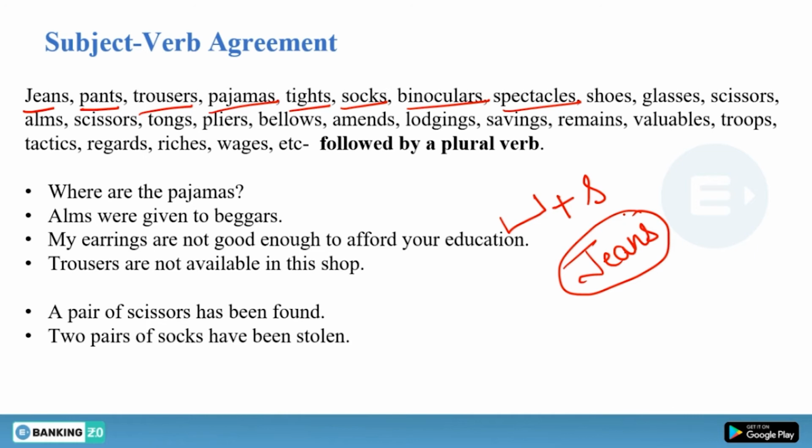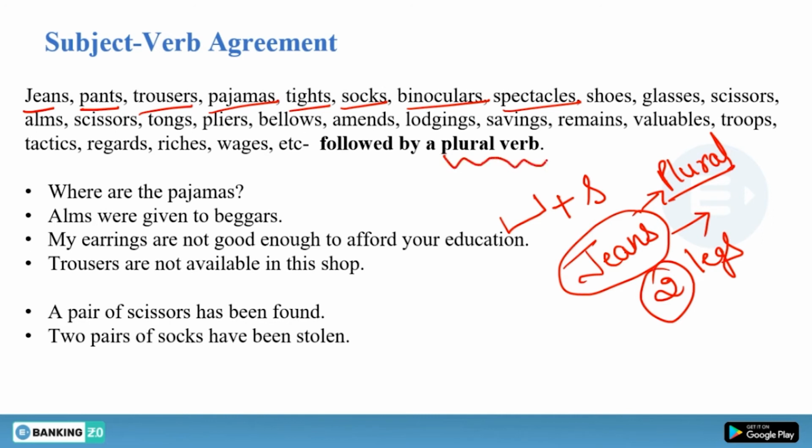No, jeans is singular, one product, one dress only, but we consider it as plural. Why? Because it's a pair, it has two legs. That is why it is considered to be plural. And because it is considered to be plural, we have to use a plural verb with it. Jeans, pants, trousers, whenever you see something in pair, like scissors, okay?